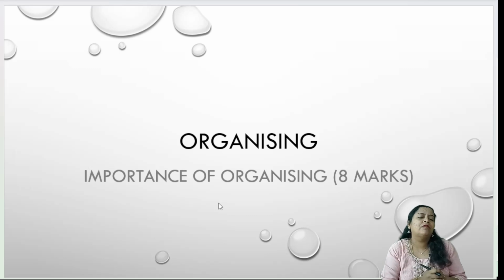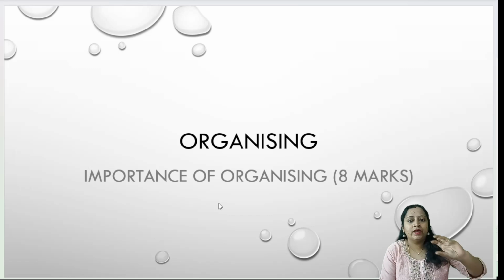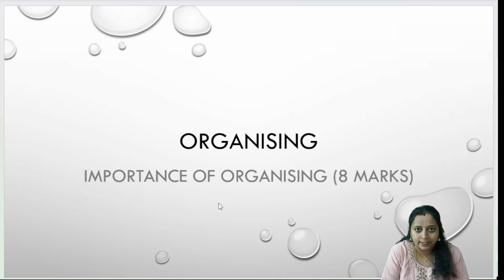So now we'll move on to today's topic, organizing. In planning we have discussed what planning actually means, how you have to plan, what the different types of plans are, what steps you have to follow while planning, its advantages, its limitations, everything. Planning was quite an important chapter as well as an interesting one. In planning we decided what objectives you have to achieve in your organization, as well as how you have to achieve those objectives, right?